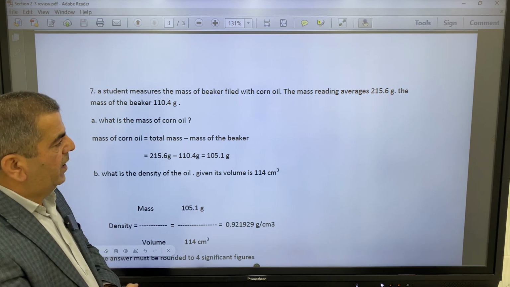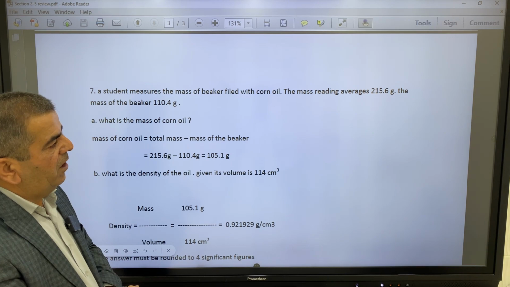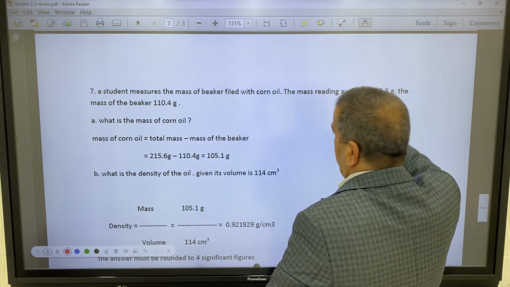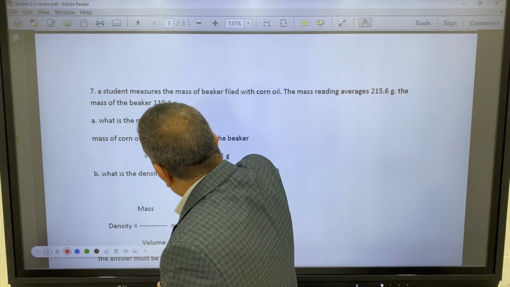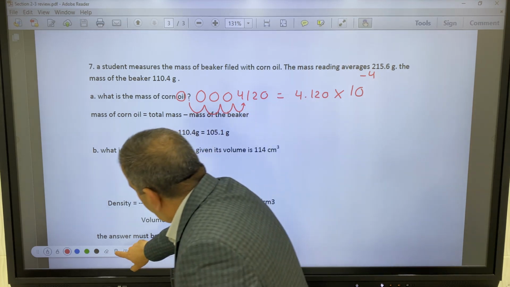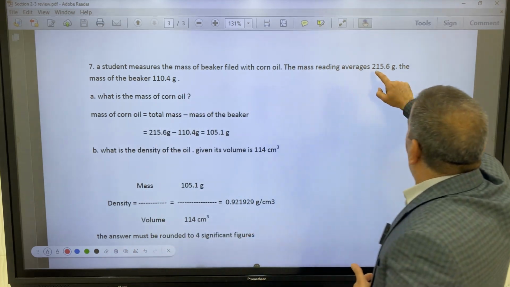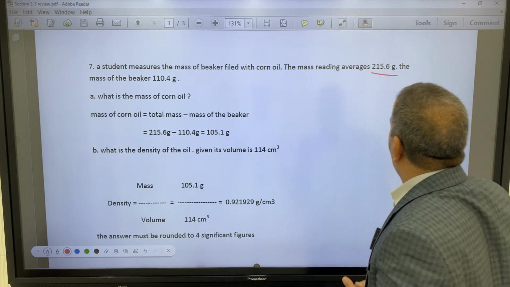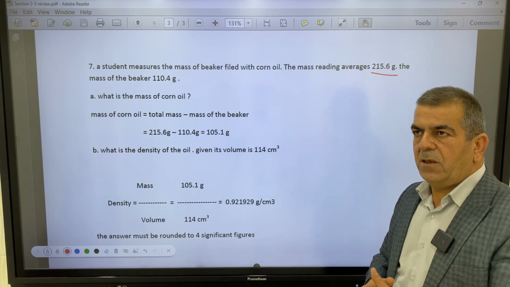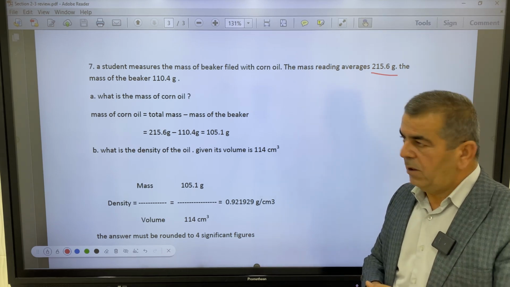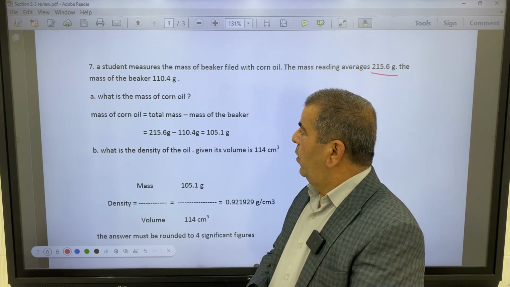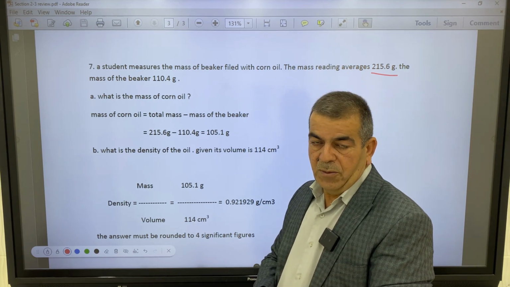The mass reading averages 215.6 grams. This is total, which means this is the mass of the beaker with the corn oil. It says also the mass of the beaker is 110.4 grams.